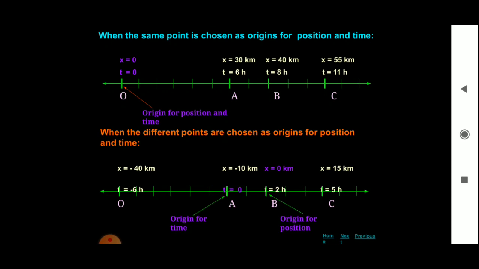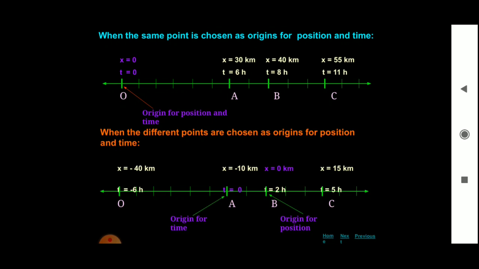Similarly, origin for a time, from the right side of the time we are having a positive value and left side we are having a negative value. So here we are having on the right side time t is equal to 2 hours, t is equal to 5 hours, and the left side we are having t is equal to minus 6 hours.